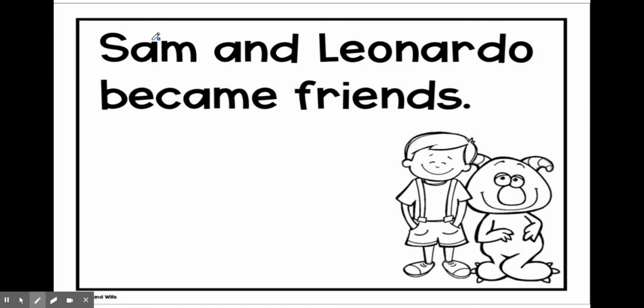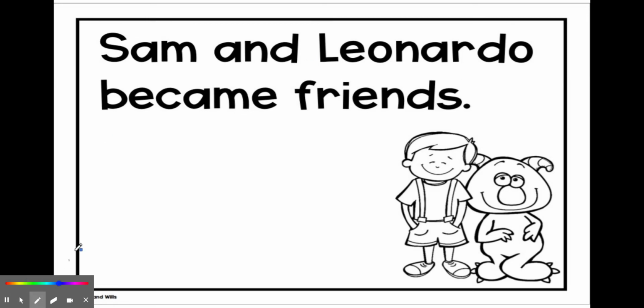Let's count them together. 1, 2, 3, 4, 5. This sentence has 5 words. If you notice, in between each word, there's a space, a finger space. That lets me know that this is a word and it's separate from this word. All right, so Sam and Leonardo became friends. Also note it has a period on the end, and that this sentence is what we call a declarative sentence, or what some people would say a telling sentence. It's telling us that Sam and Leonardo are friends now.